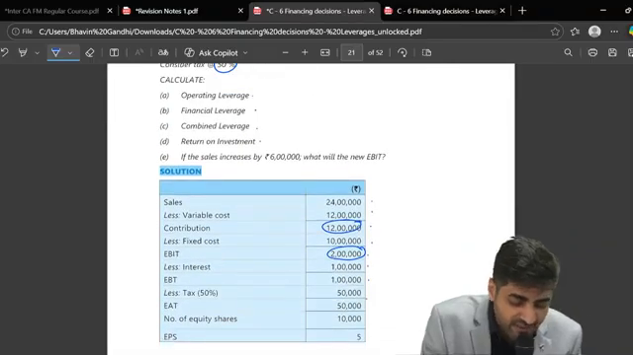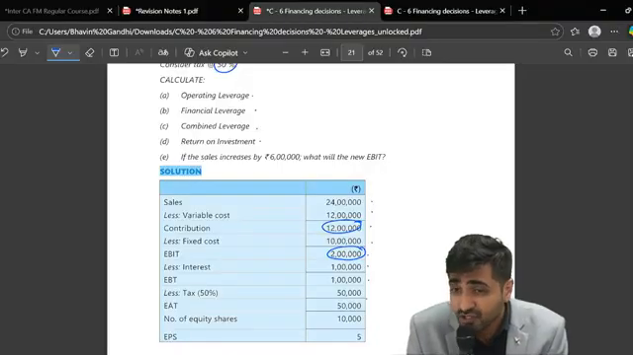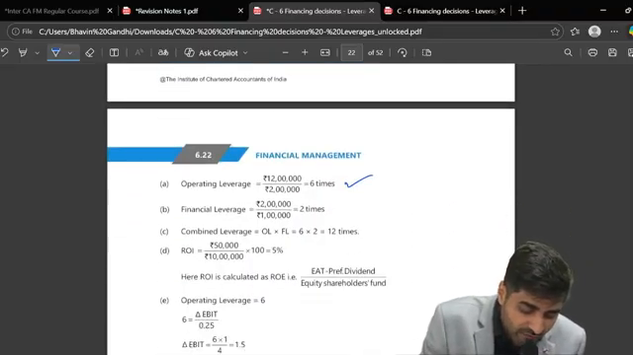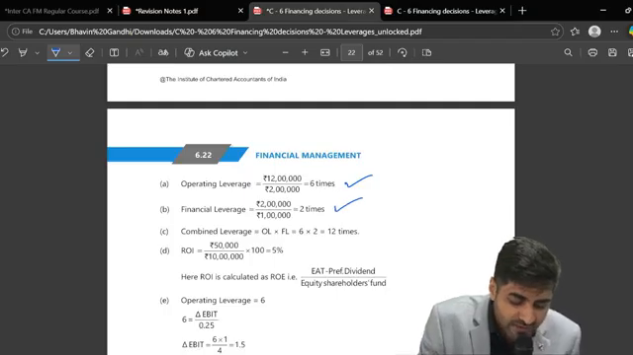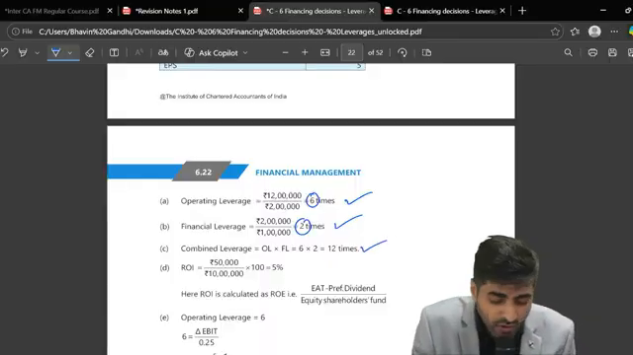Second, your financial leverage. Now for financial leverage, is there any preference dividend or no preference dividend? No preference dividend. What is going to be the formula for the same? Can I say EBIT upon EBT? We have EBIT and we divide that by EBT. So that will give you your FL, that is 2 times. And can I say CL will be OL into FL? So that is going to be 12 times. Are you all okay with this?